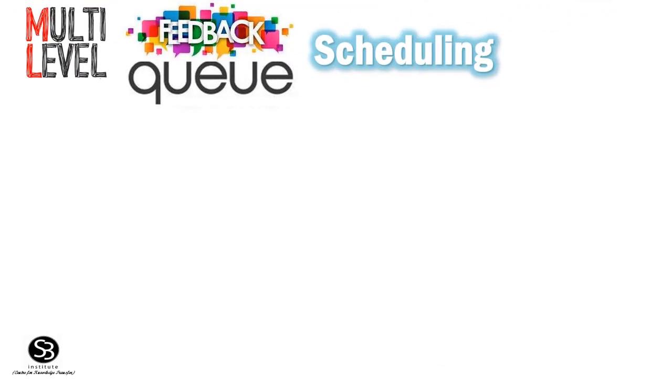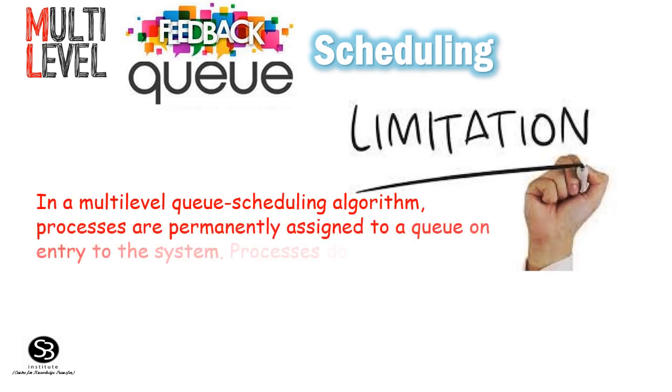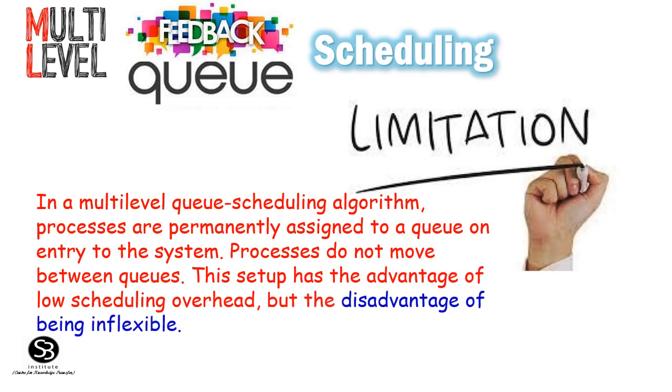Multi-level feedback queue scheduling. In a multi-level queue scheduling algorithm, processes are permanently assigned to a queue on entry to the system. Processes do not move between queues. This setup has the advantage of lower scheduling overhead, but the disadvantage of being inflexible.